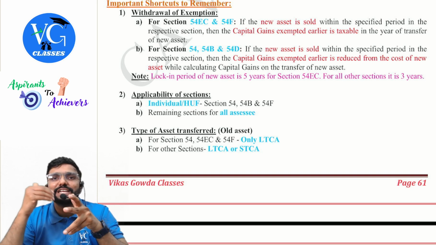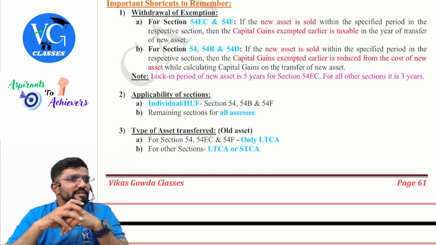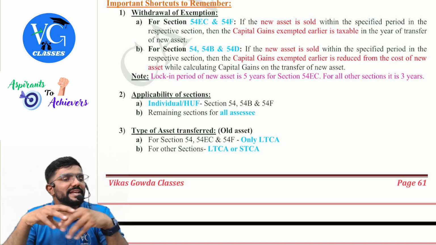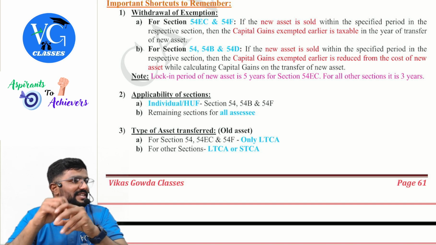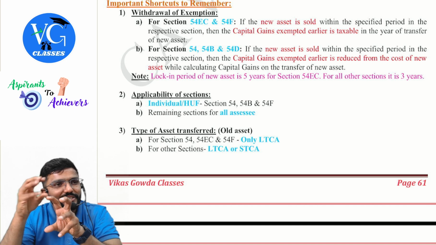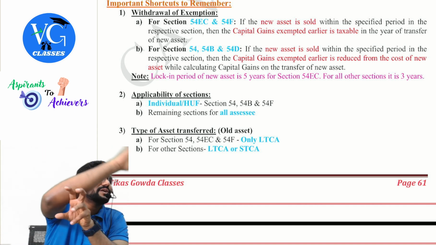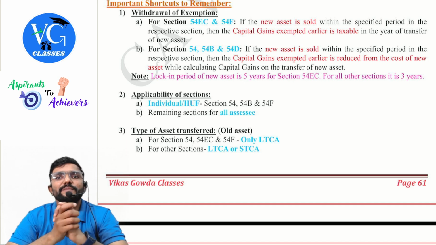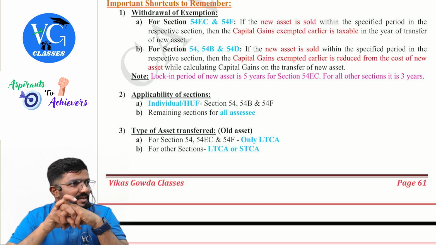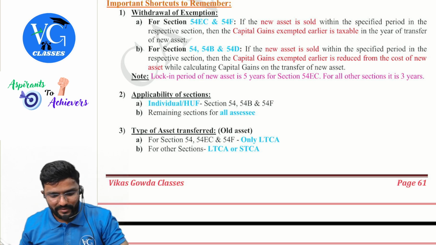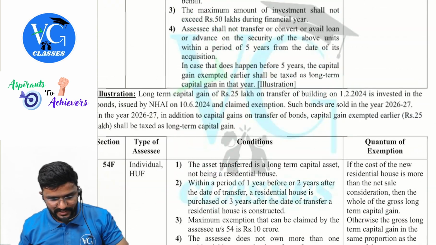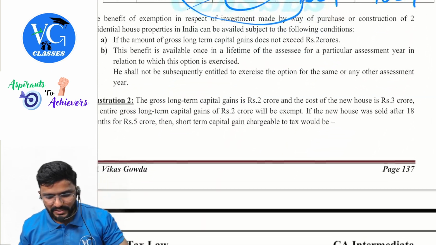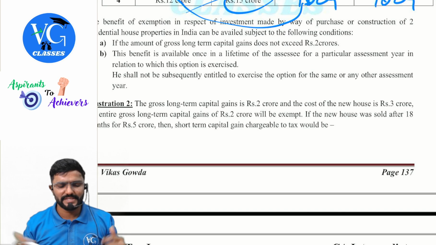That is, when you have transferred a new asset within 3 years, you will compute capital gains on it? Yes. While computing the capital gains, you will claim cost of acquisition? Yes. But from actual cost of acquisition, reduce whatever exemption is already claimed earlier. Clear? Yes. So for example, at least one example, one illustration, I will cover it. You can see this is an example on section 54, guys, which has same provisions.